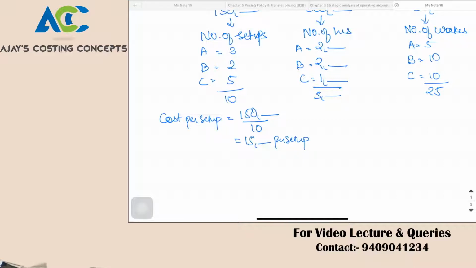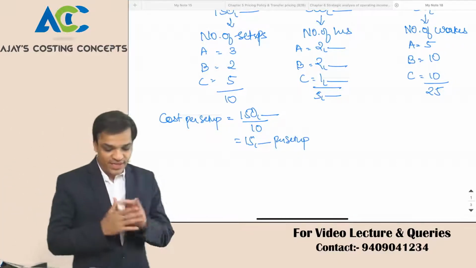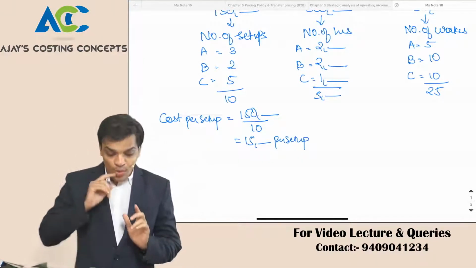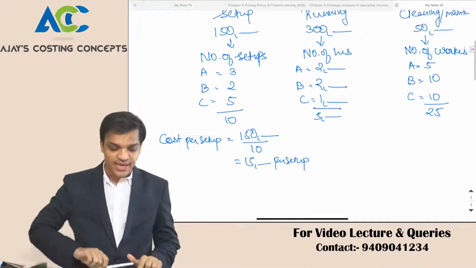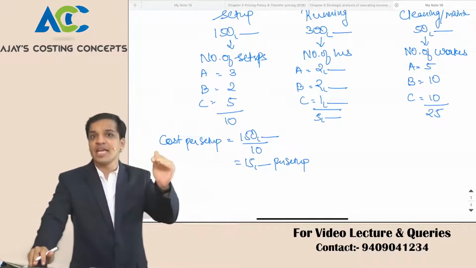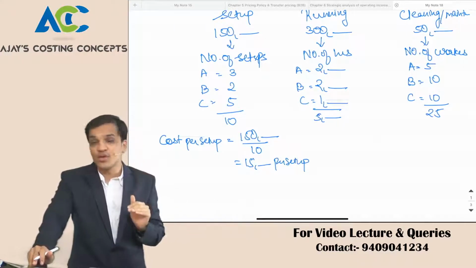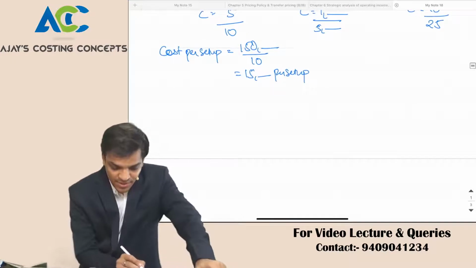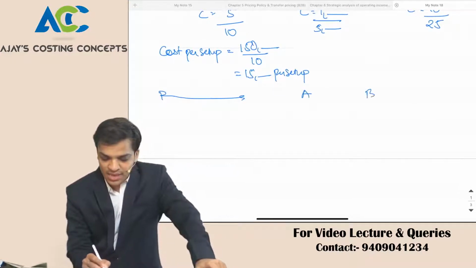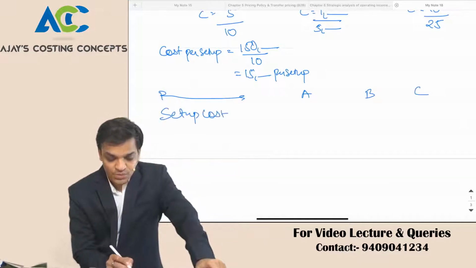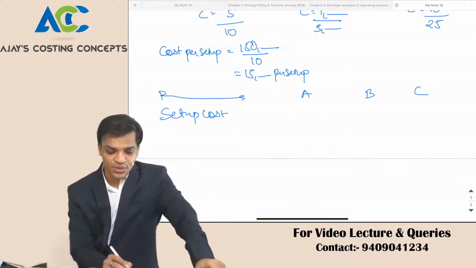Further, my setup cost is 15,000 per setup. The moment I do 10 setups, I incur a cost of 1,50,000. So per setup, per activity I'm analyzing, I do a setup of 15,000 rupees cost, right? So if it comes to A, B and C, three products, what is the setup cost per setup? It is 15,000 per setup.